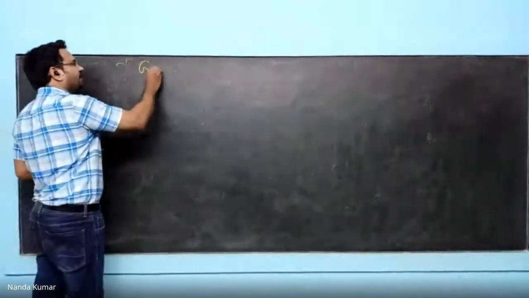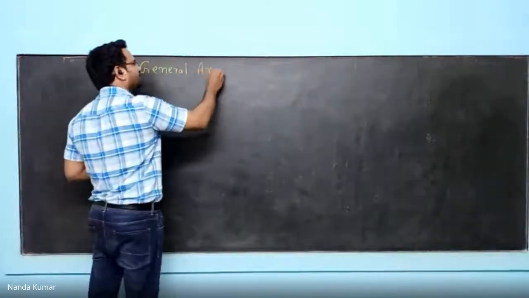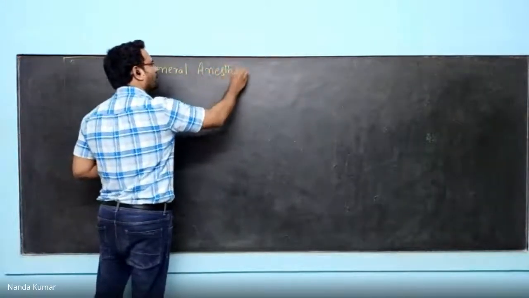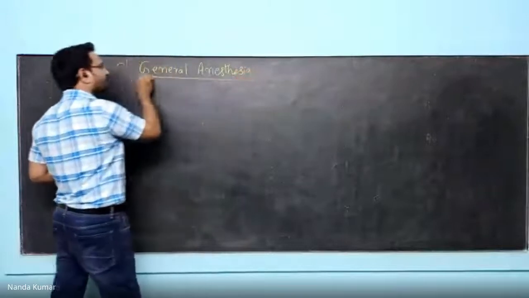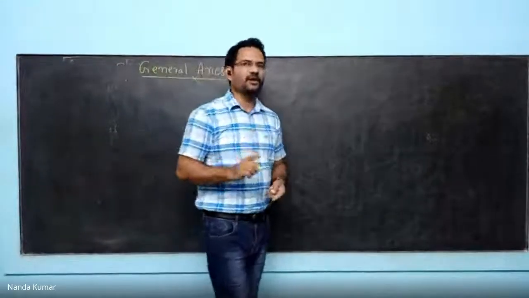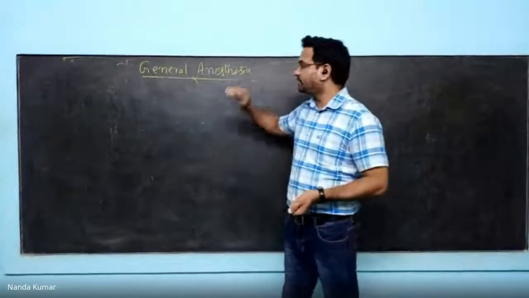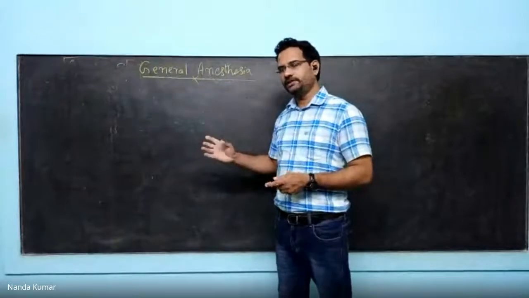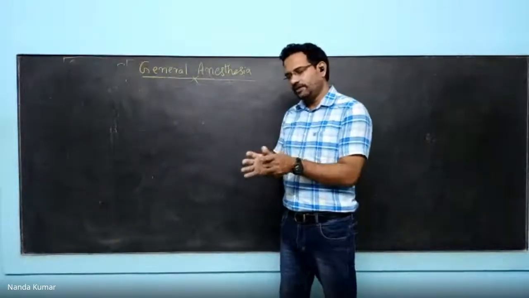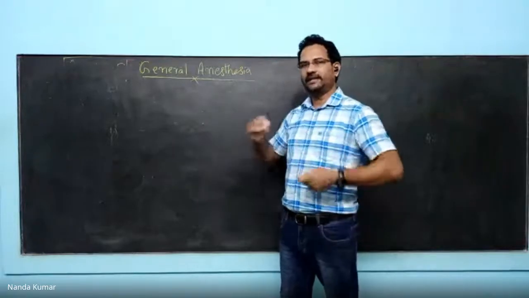Now the next one is general anesthesia. General anesthetics are the drugs which will cause reversible loss of consciousness. Understand this thing? They cause loss of consciousness that is reversible. That means for some time, the subject does not have consciousness. After that, they will get it back.